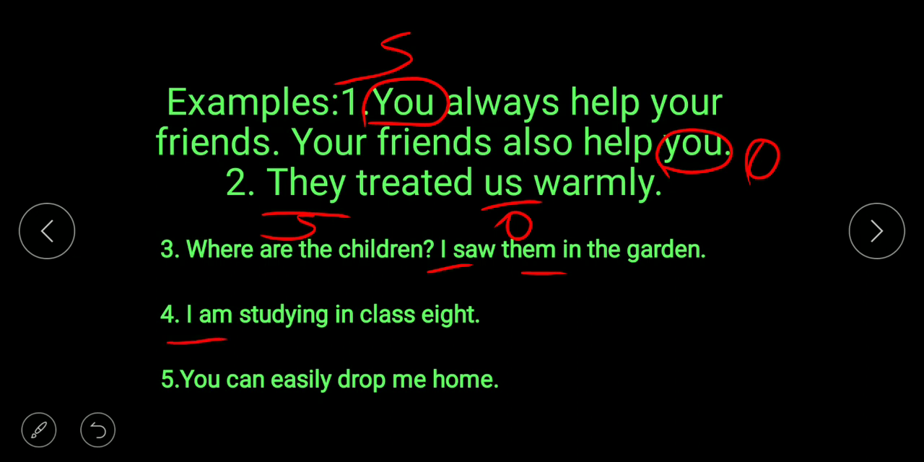I am studying in class 8. I is a subjective pronoun and here an objective pronoun is not there. Fifth one: you can easily drop me home. You is the subjective pronoun and me is the objective pronoun. Subjective pronouns are the who or what the sentence is about. Remember it. And objective pronouns are the who or what is acted upon.